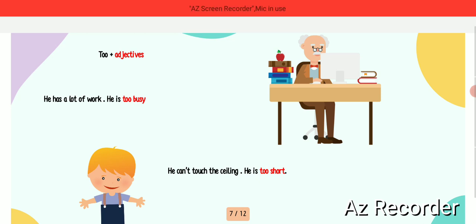So he can't touch the ceiling. He is too short. Okay, so here it means that he is really very, very short. Okay, so too here means that the person is really exaggerating the word, like I say, it's more than usual. Okay, so this is the work of too.